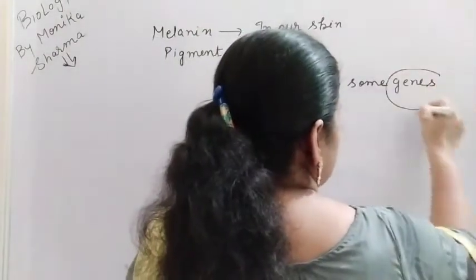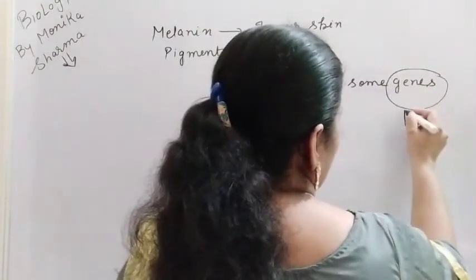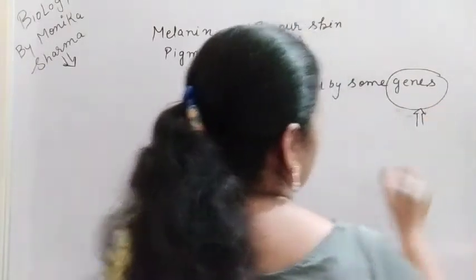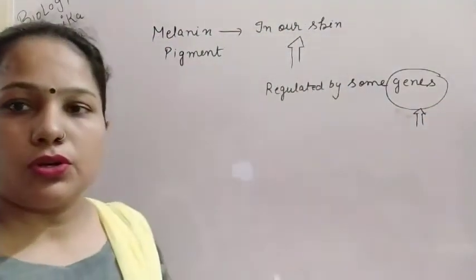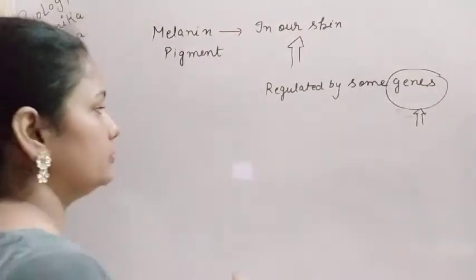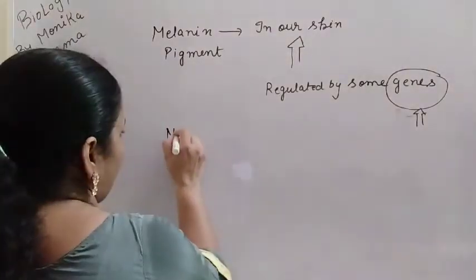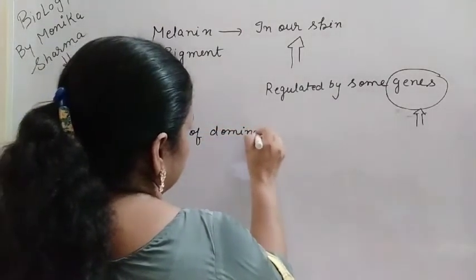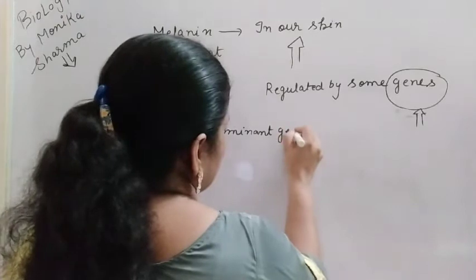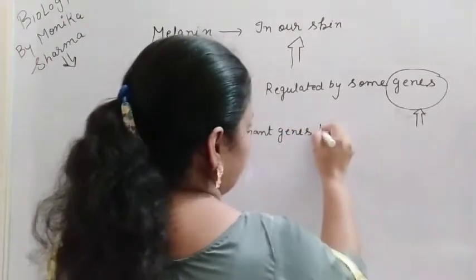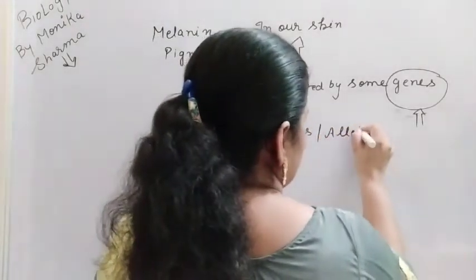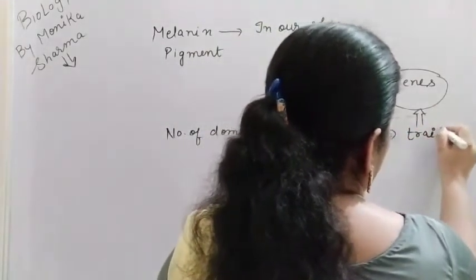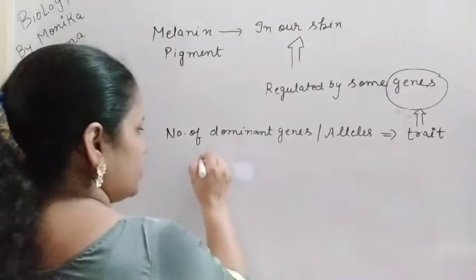And what is the condition of these genes? Whether they are more in number or less in number. So we can conclude that the number of dominant genes, or we can say alleles, determines the particular type of trait, and that trait is the skin color.